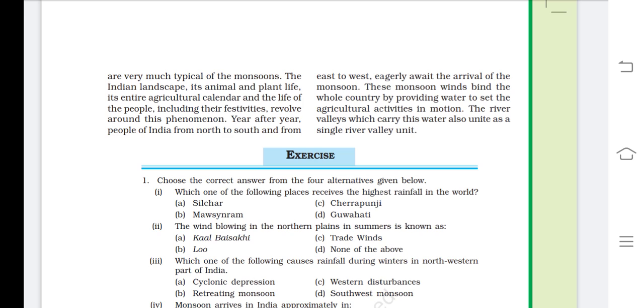These monsoon winds bind the whole country by providing water to set agricultural activities in motion. So the monsoon acts as a unifying bond, because agriculture is totally dependent on monsoons. The river valleys which carry this water also unite as a single river valley unit. The rivers carrying this rainfall water are also a uniting bond. So this is all for today.